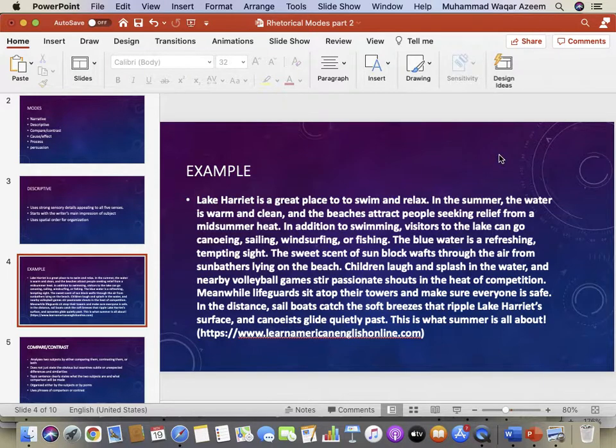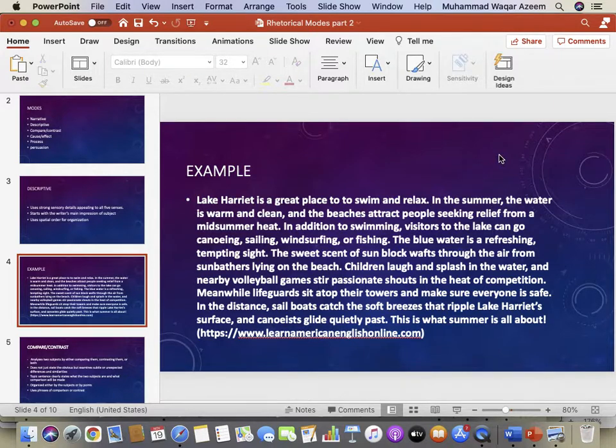Yeah. Children laugh and splash in the water. Okay, hearing, laugh, and touch. Good. Laugh and splash, hearing and touch both. Water is refreshing. Refreshing? Yeah, it kind of is a mixed sense. Okay, maybe we can view it as sight as well.